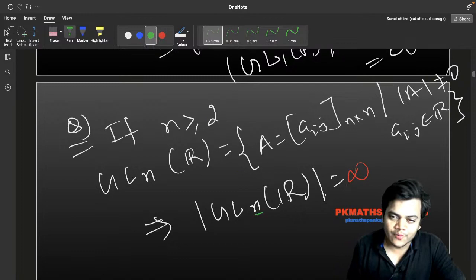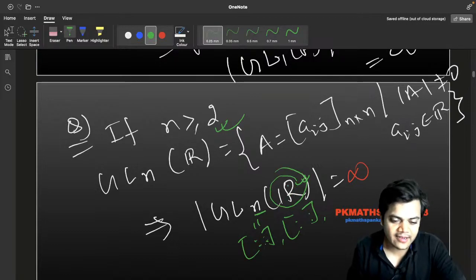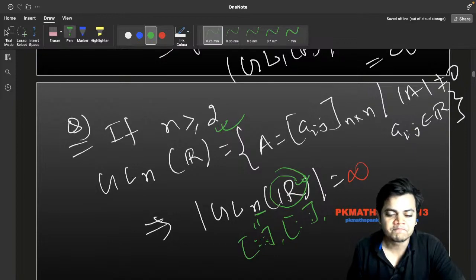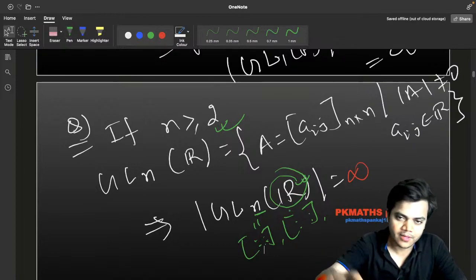Vaibhav ji, and my best wishes are with you also. So if you will take n greater than or equal to 2, तो 2 by 2 order के कितने matrices होंगे? ठीक है, 2 by 2 order के कितने matrices होंगे? ठीक है, अब यहाँ पे हम एलिमेंट्स कहाँ से ले रहे हैं? सेट ऑफ रियल से. So if we are going to take the elements from set of reals, and the cardinality of set of reals is what? Uncountable. So certainly it will be infinite in number.